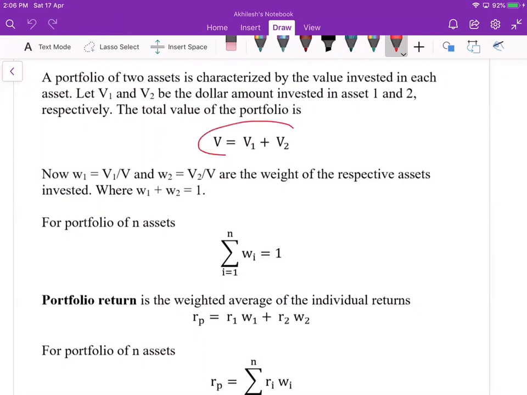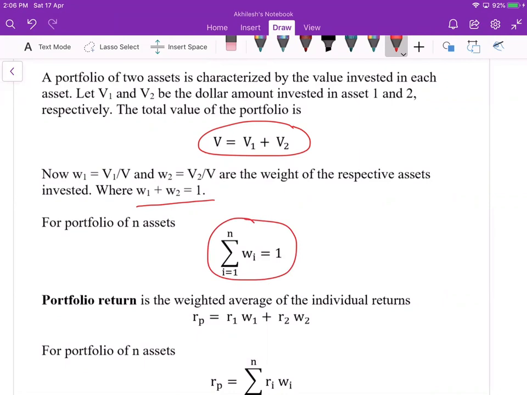So this is the sum of the equation. Total money invested is V1 plus V2, and the ratio invested in each asset is W1 and W2. This is called the weight of money invested in asset 1 and asset 2, and the sum of the weights is obviously equal to 1.